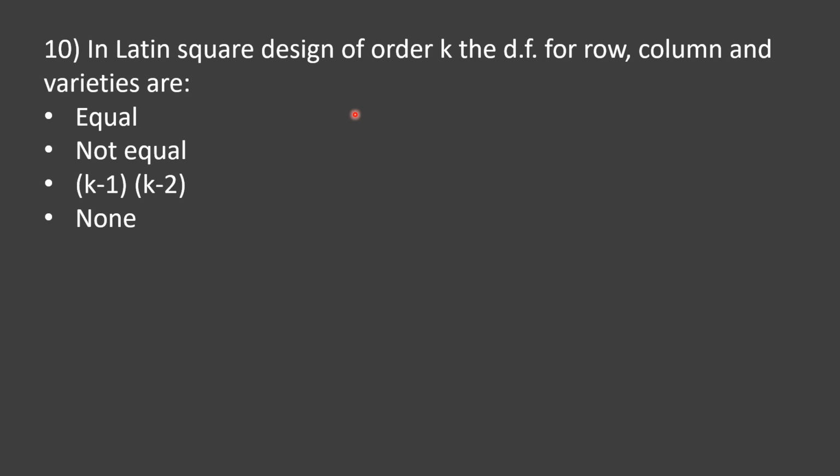In the Latin square design of order K, the degrees of freedom for row, column and varieties are: options are equal, not equal, k minus 1, k minus 2, none. And your time starts now. And the correct option is equal. That is, in Latin square design of order K, the degrees of freedom for row, column and varieties are equal. Coming to the next question.